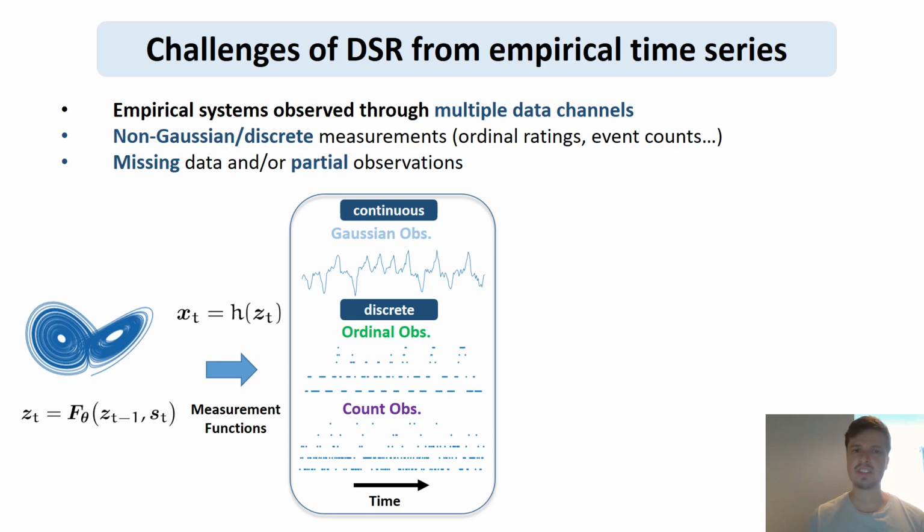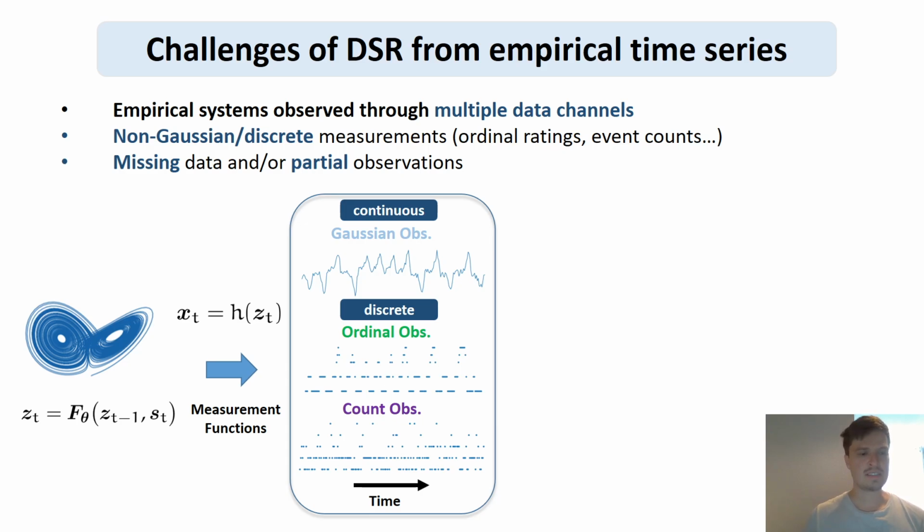There are several challenges of dynamical systems reconstruction from empirical data, namely that empirical systems are often observed via different modalities, via multiple channels at the same time potentially. They can also be non-Gaussian discrete, so ordinal ratings in psychology, event counts like in climate science, where you have discrete events, temperature curves and wind directions measured simultaneously, and you also often have missing data and/or partial observations.